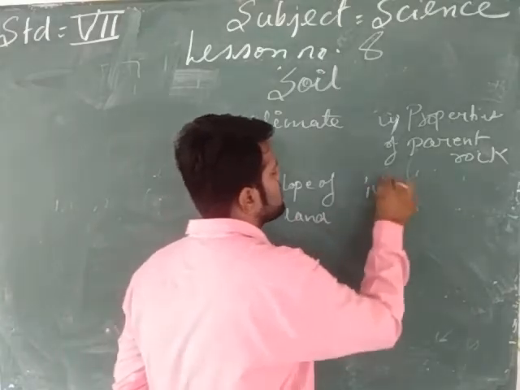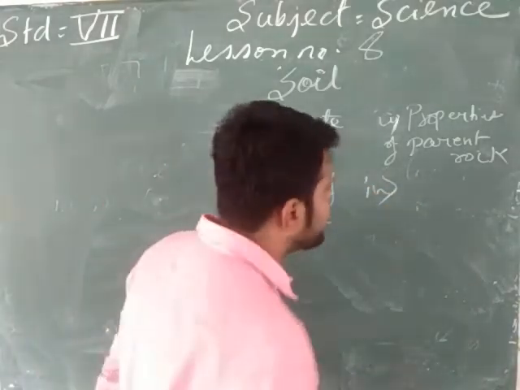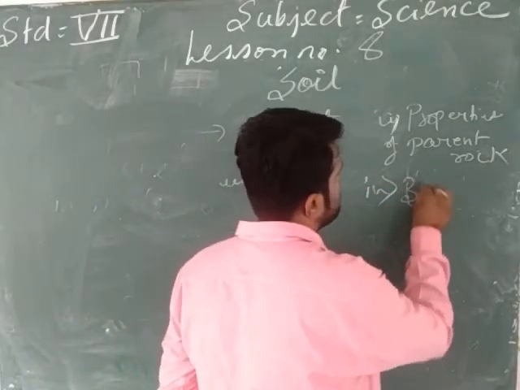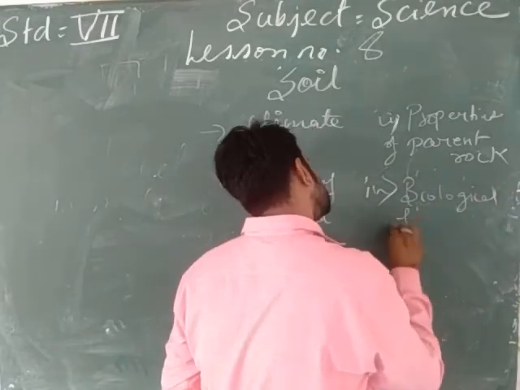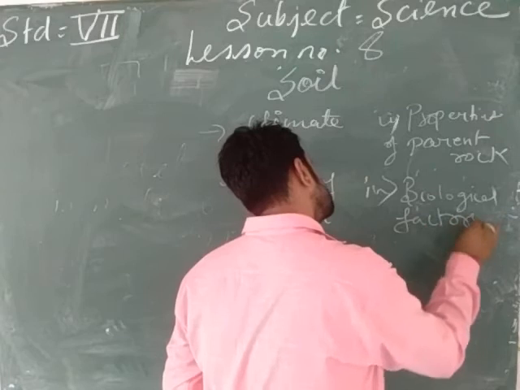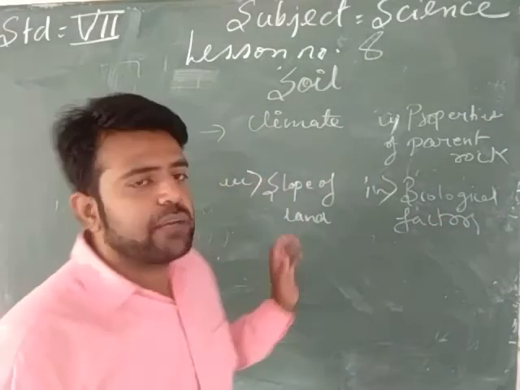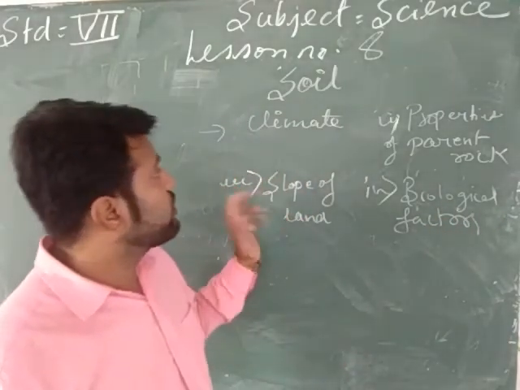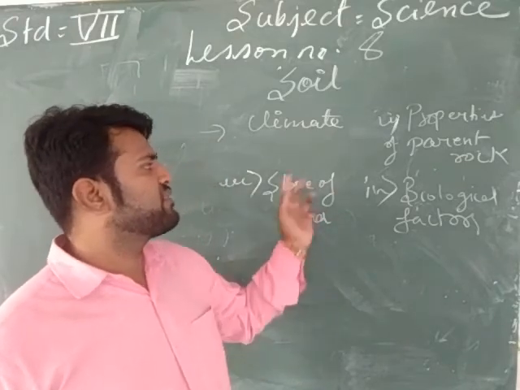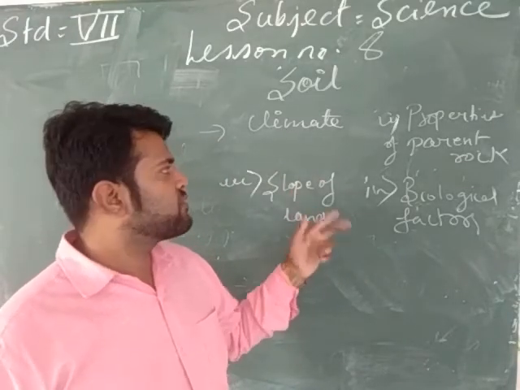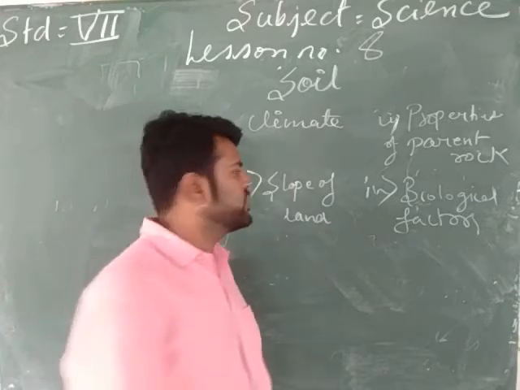And fourth, biological factors. So my dear students, we have studied these four factors which are responsible for soil formation. Out of these four, we studied only two in the previous class. Now today we are going to see the other two factors.